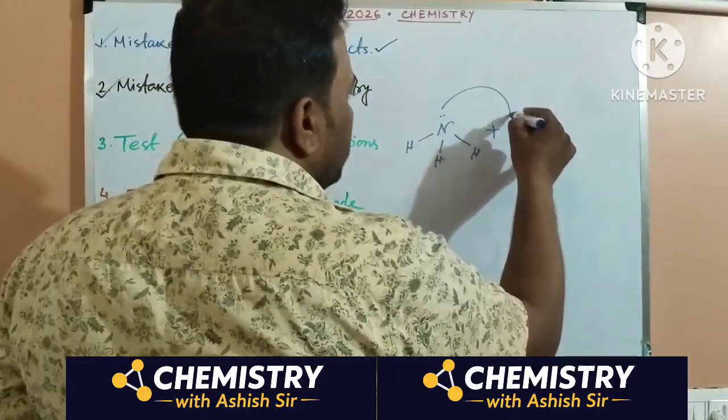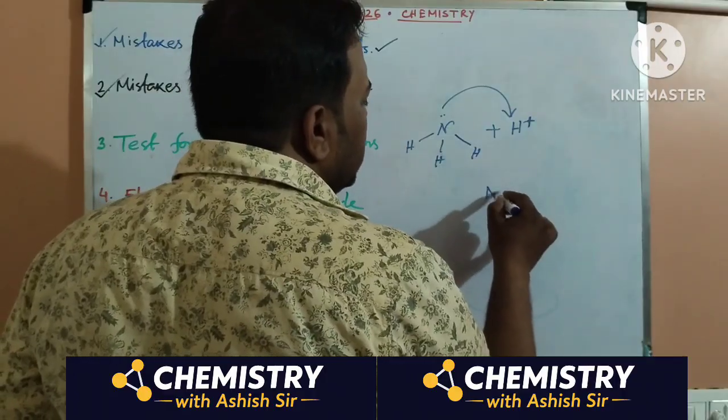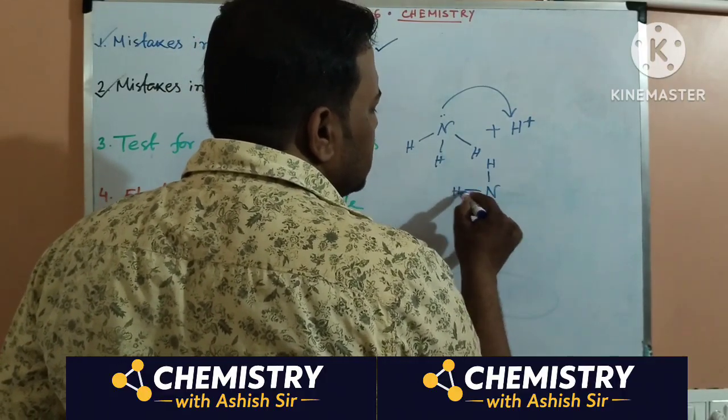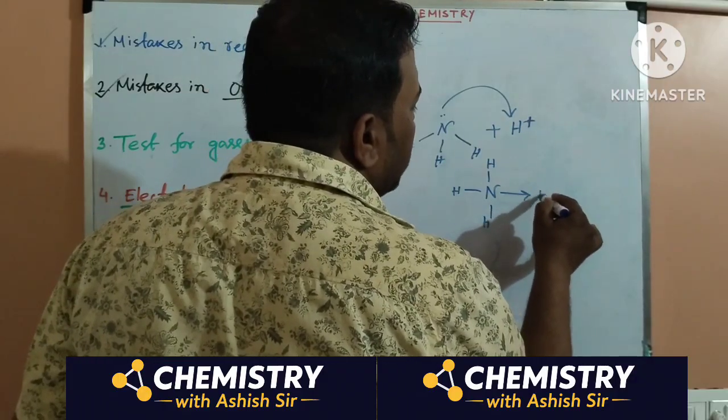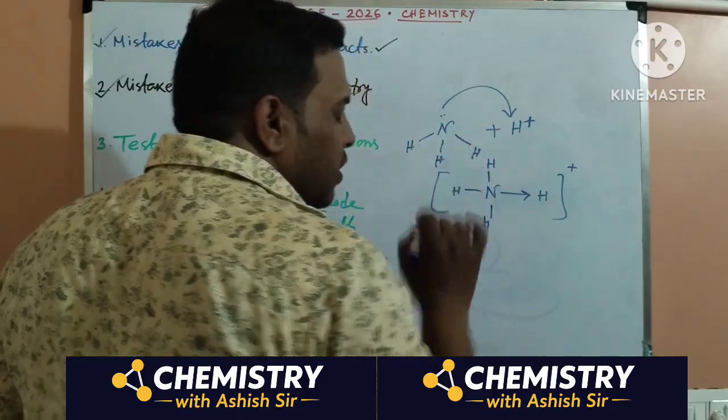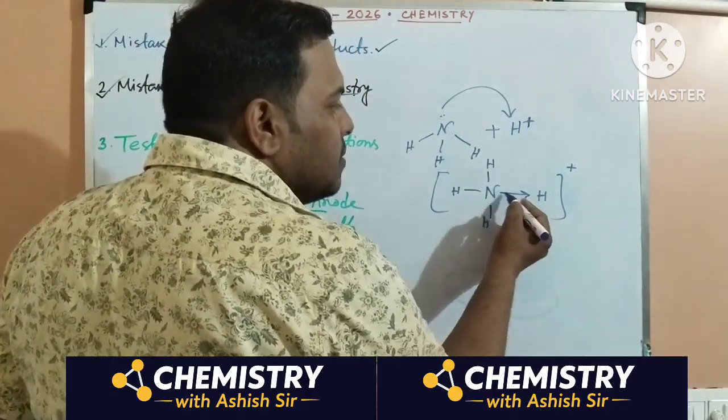Whenever you are giving the arrow to H plus, that is forming this structure: 3 hydrogen as it is, and this is the coordinate bond. And overall charge is plus. You can give it there also, you can give it at the nitrogen also. That is correct. You just simply give an arrow.